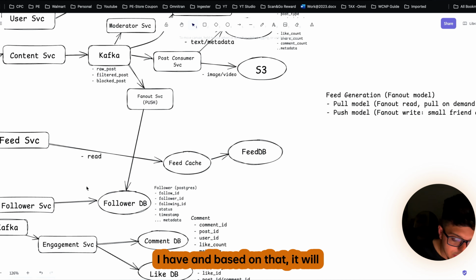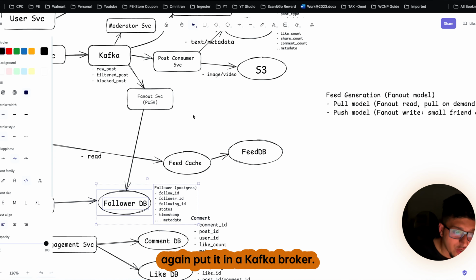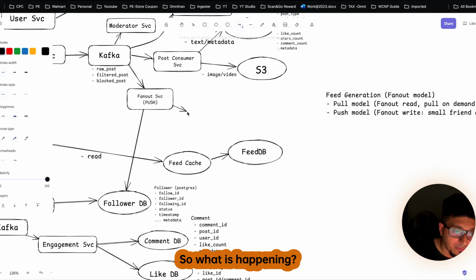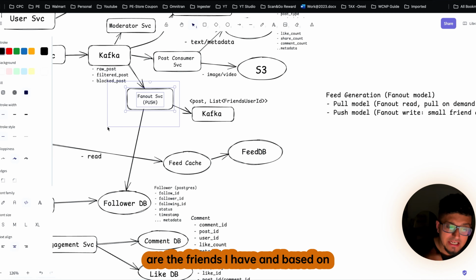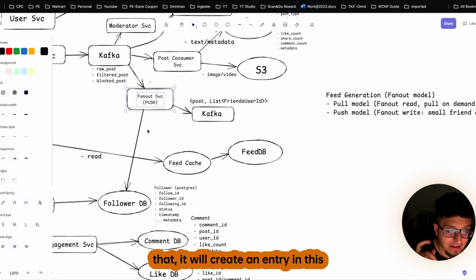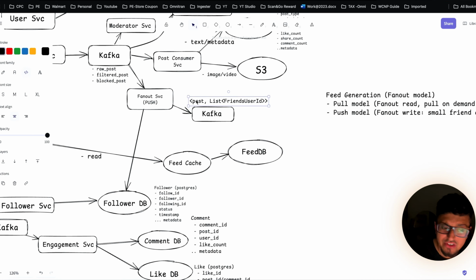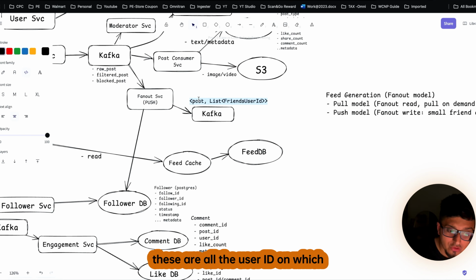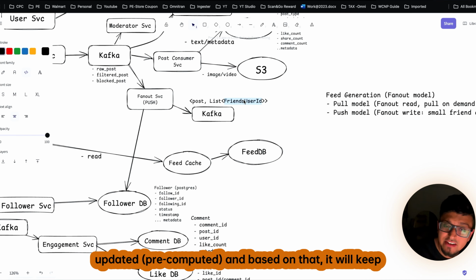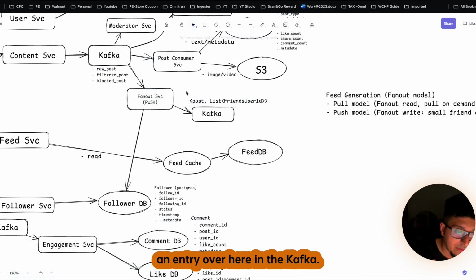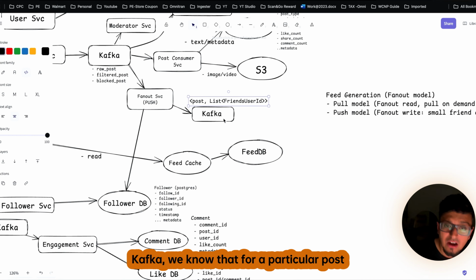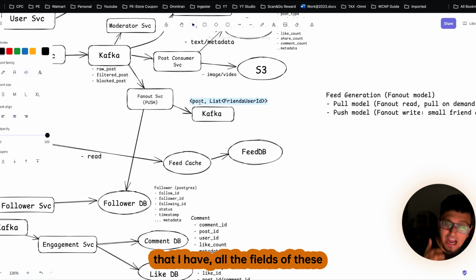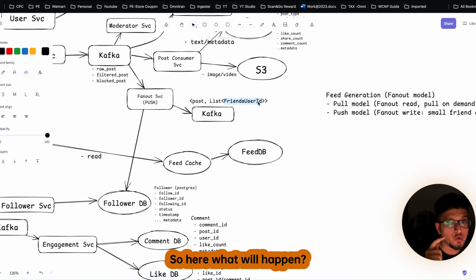So what will happen? It will first fetch all the friends that I have, and based on that, it will put it in a Kafka broker. So this Fanout service, once the post is uploaded by me, first checks what friends I have, and based on that, it creates an entry in this Kafka broker. Means for this post which I have uploaded, these are all the user IDs on which the feeds have to be updated, and it will keep an entry in the Kafka. And once this entry is there in the Kafka, we know that for a particular post, all the feeds of these users should get updated.